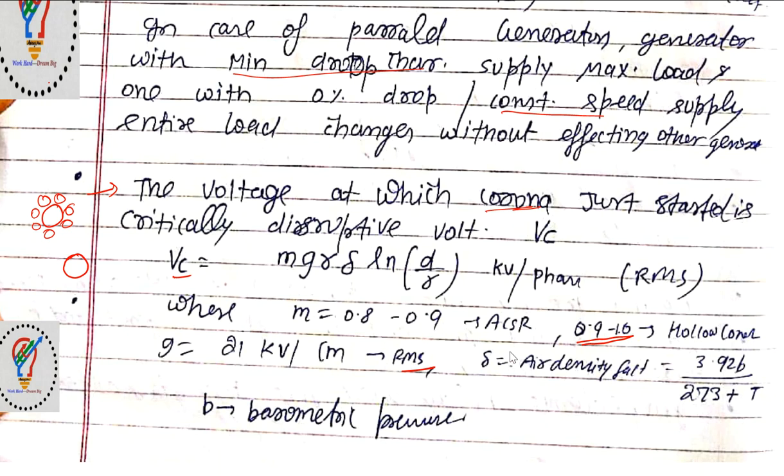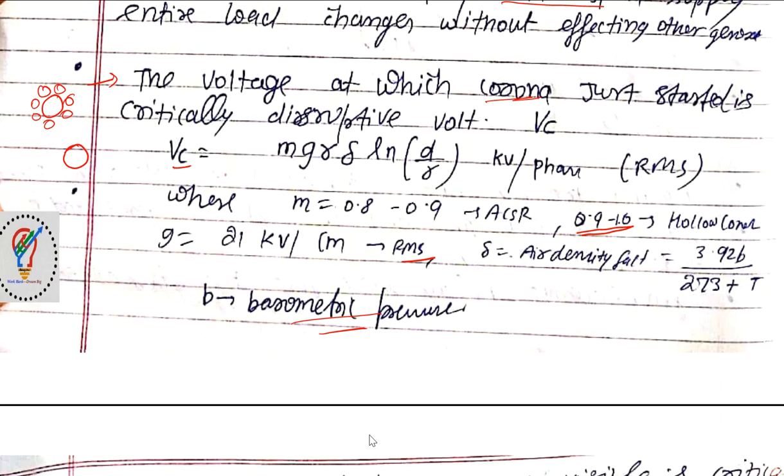Delta is the air density factor, which is 3.92 b divided by 273 plus t. Here t is the temperature in kelvins, and b is the barometric pressure. Now we'll continue this.